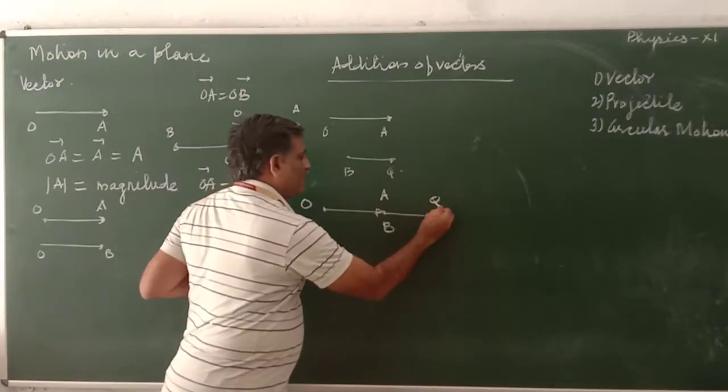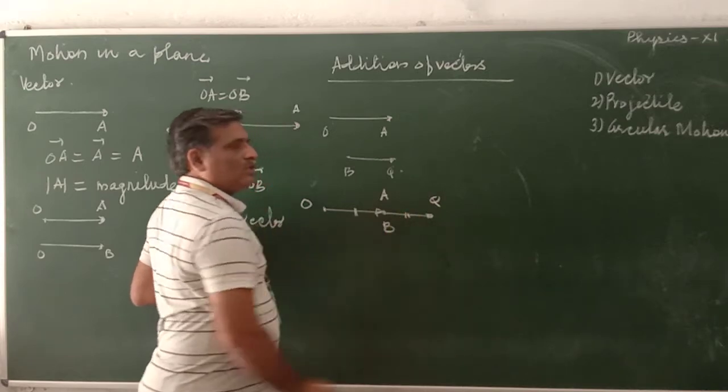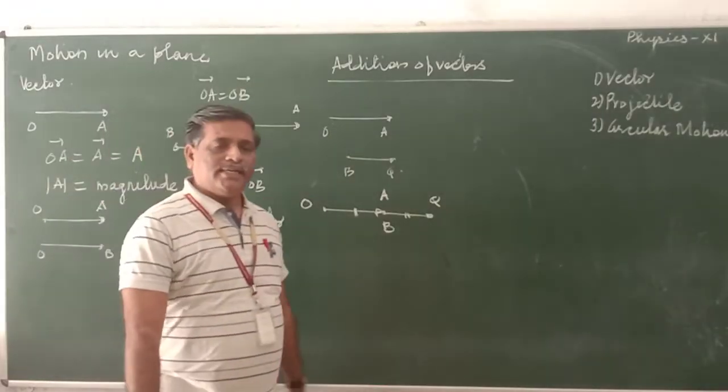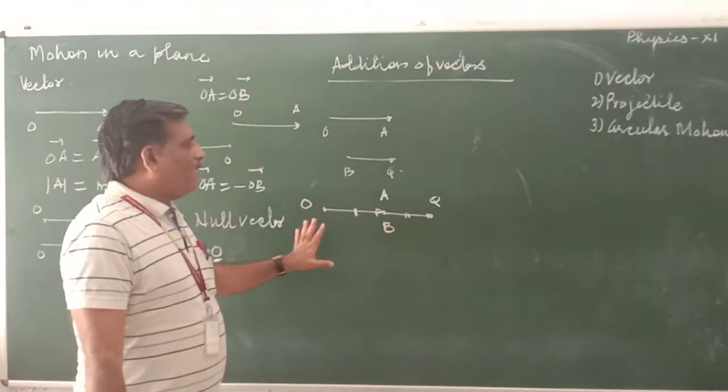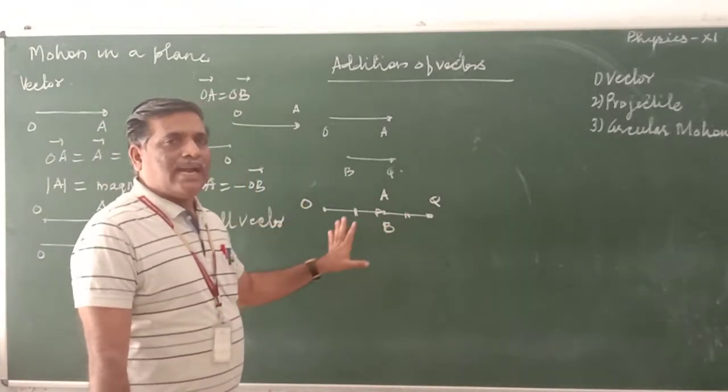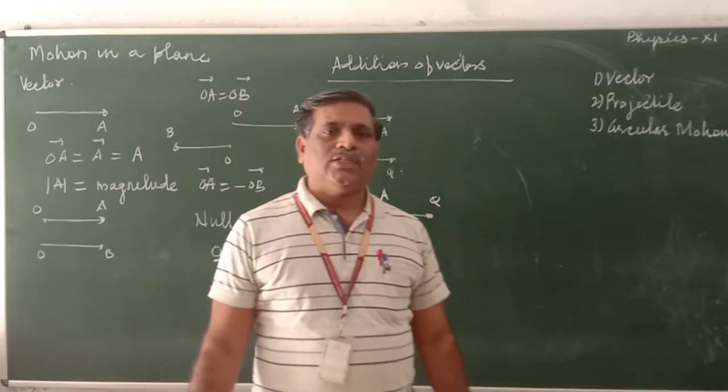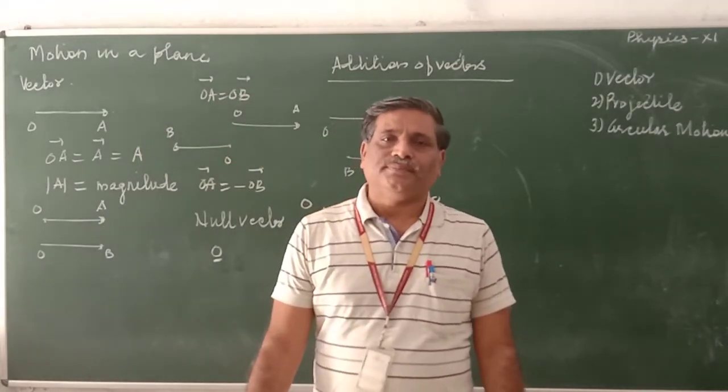So when they are linear, meaning they are in the same direction, addition is very simple. We add their magnitudes, we add their lengths. The direction is the common direction of both.